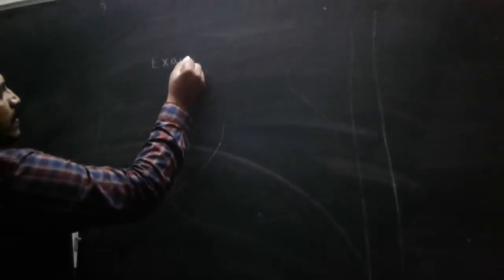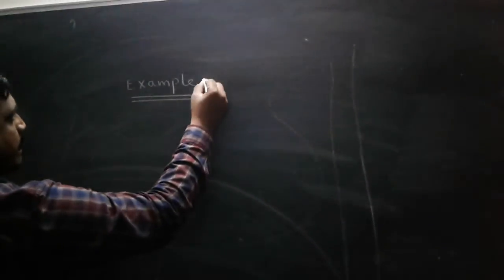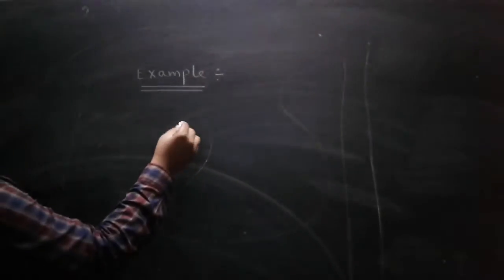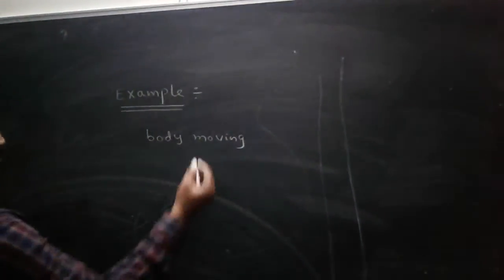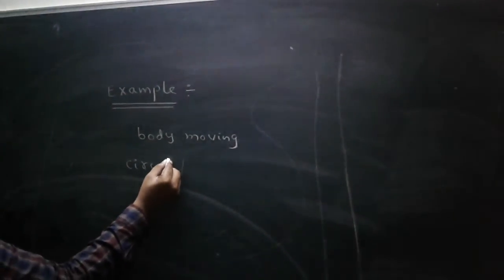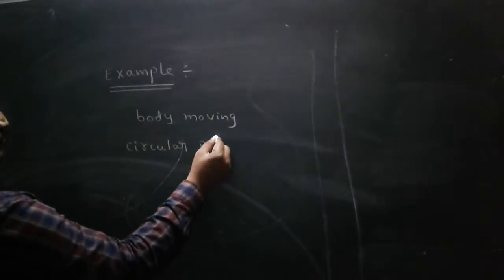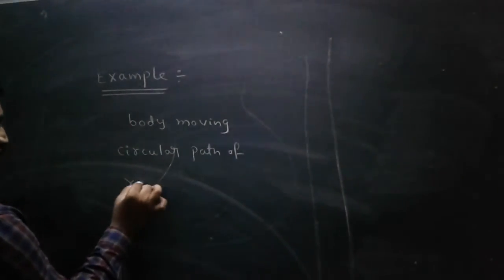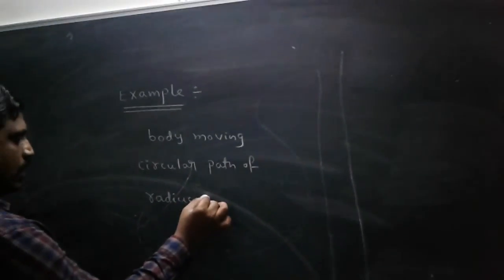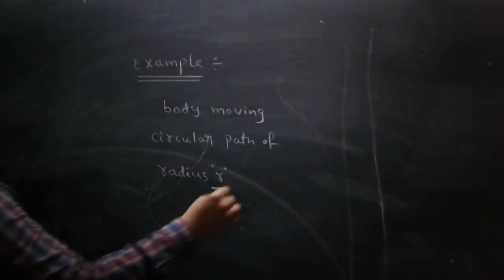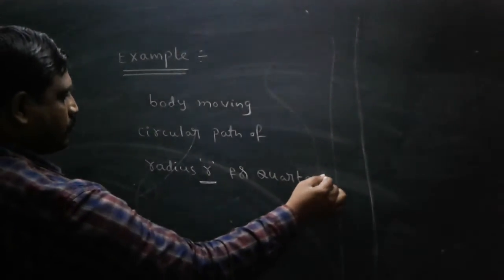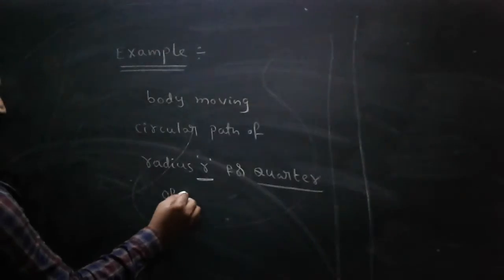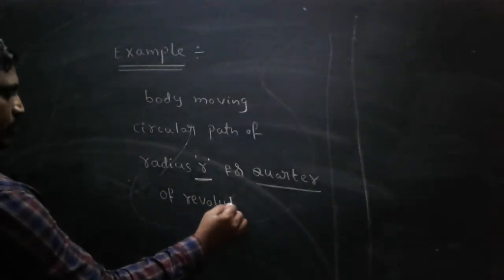Now look here. Example now. The question is: a body moving in a circular path of radius r, for a quarter of a revolution.